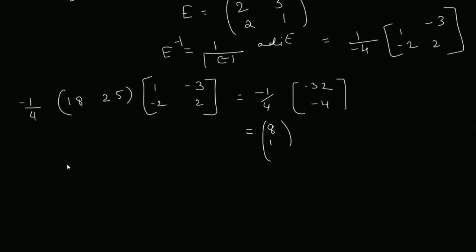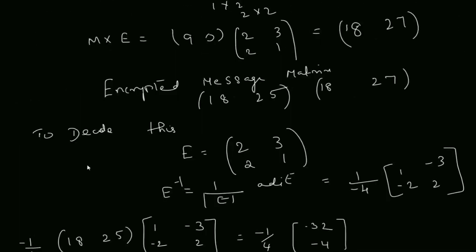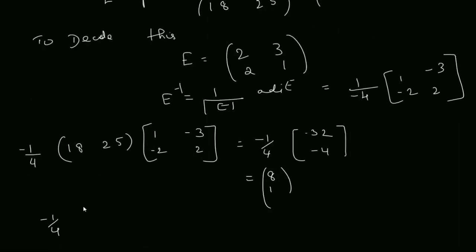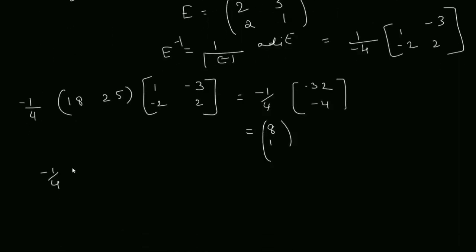Now the next matrix is minus 1 by 4. The second matrix we got is 18 and 27. So 18 and 27, you are multiplying by the inverse 1, minus 3, minus 2, 2.